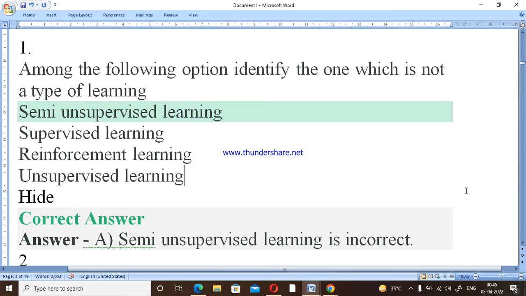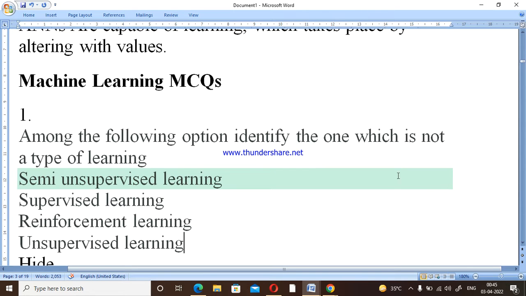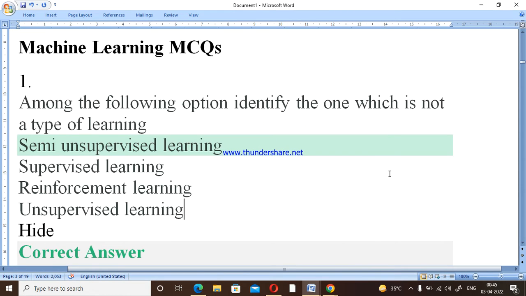This is Dr. Anil. I am going to solve multiple choice questions, that is called MCQ, and it is very important, guys. So today we are going to solve machine learning problems. Here we will see objective questions based on machine learning, right? So first question, let's go to the first question.